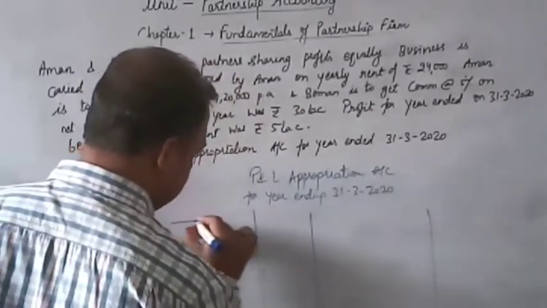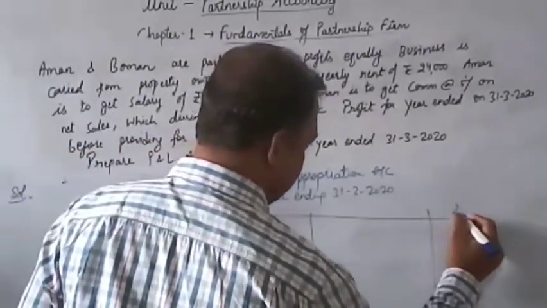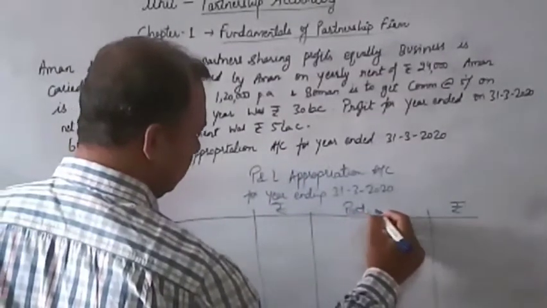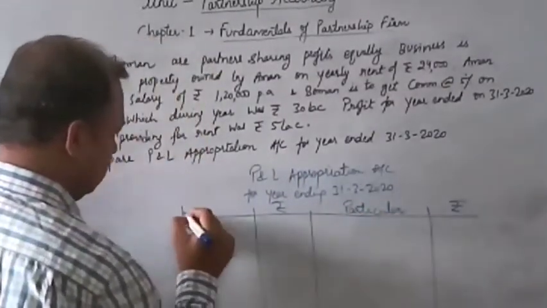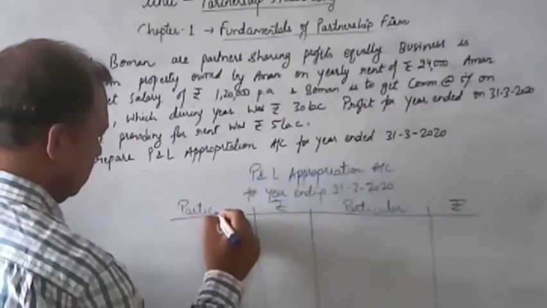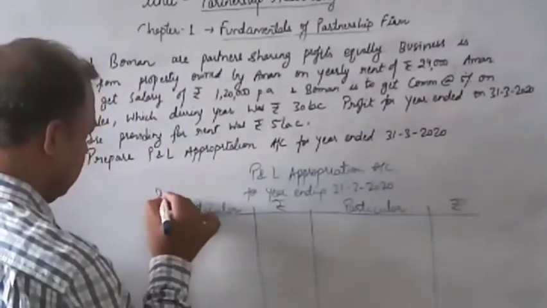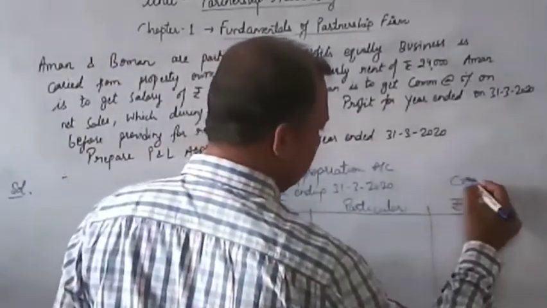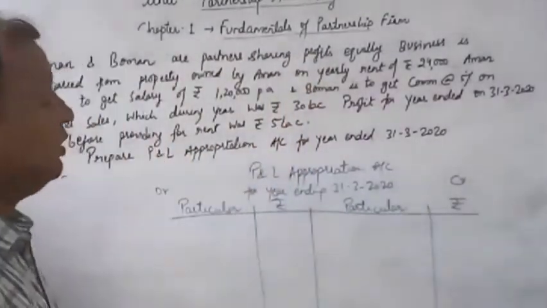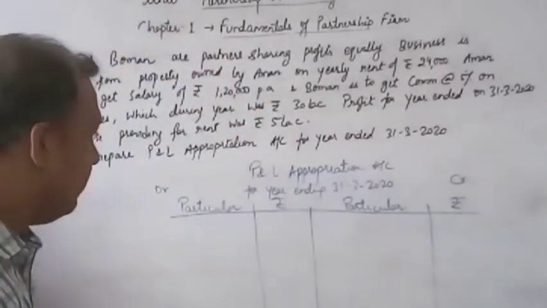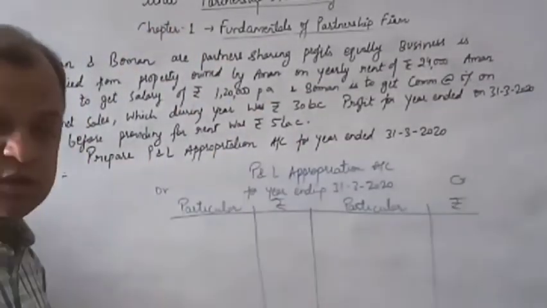Very basic question of preparation of appropriation account. Debit column, credit column. Debit column you will write DR, credit column you will write CR. Okay students, now let's proceed with the question. We are supposed to prepare P&L appropriation account.